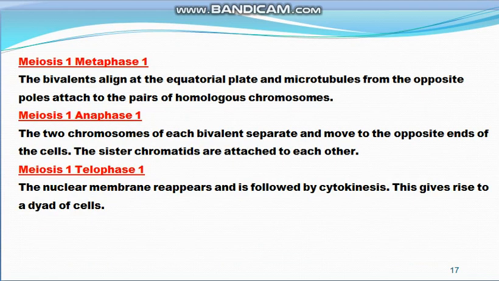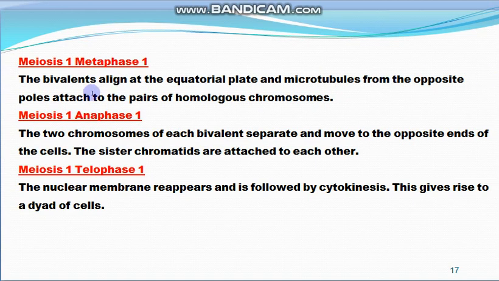So then comes meiosis first, metaphase first. So this is the metaphase first of the meiosis first stage. And now the bivalents align at the equatorial plate and microtubules from the opposite poles attach to the pairs of homologous chromosomes. So now the chromosomes align at the equatorial plate, or we can say at the metaphase plate. And then comes anaphase 1.